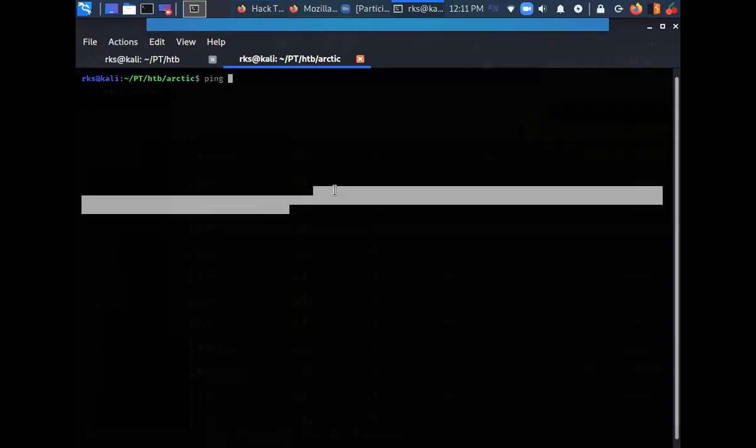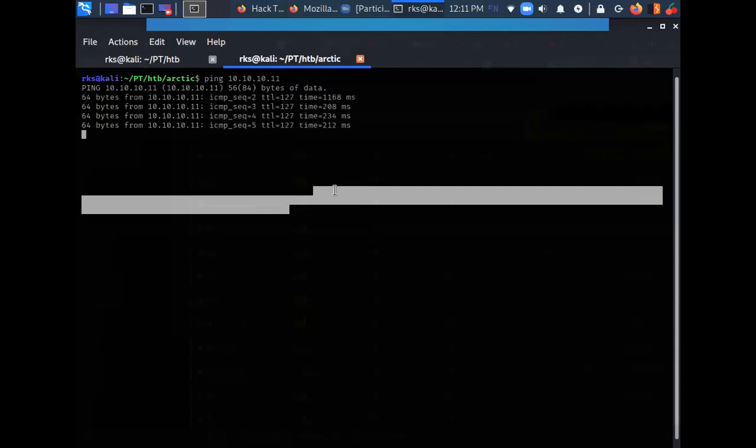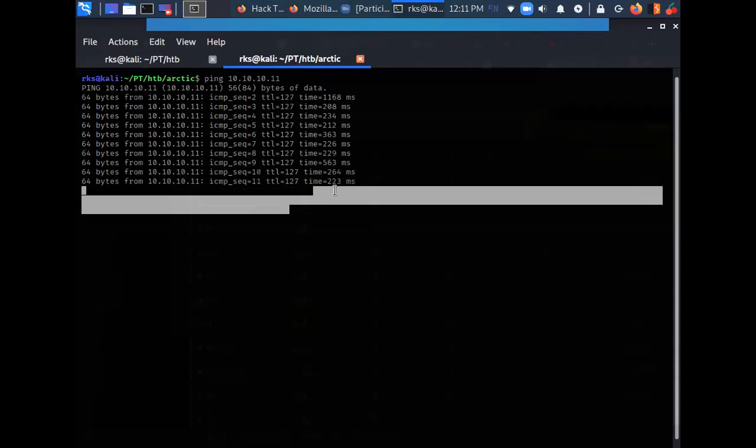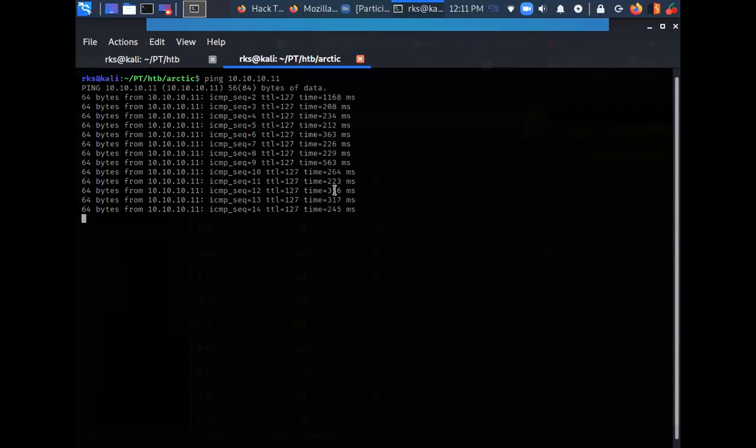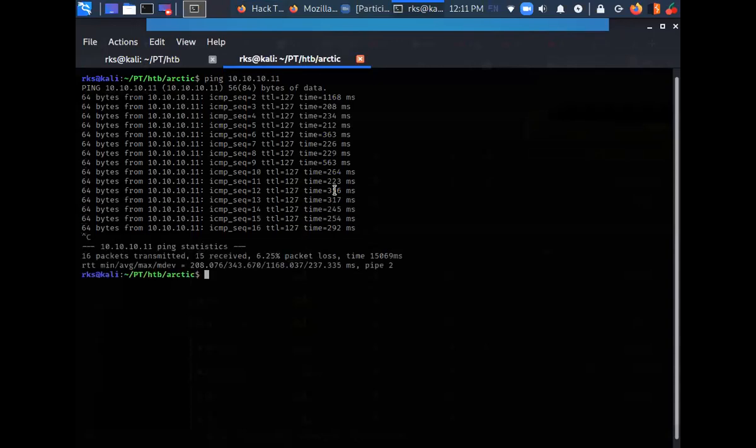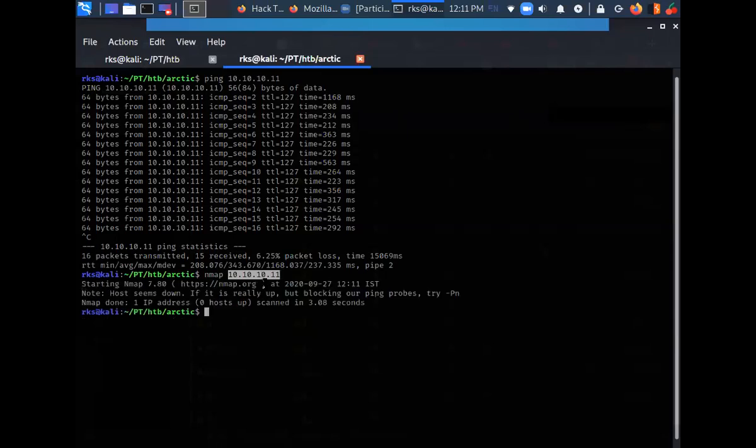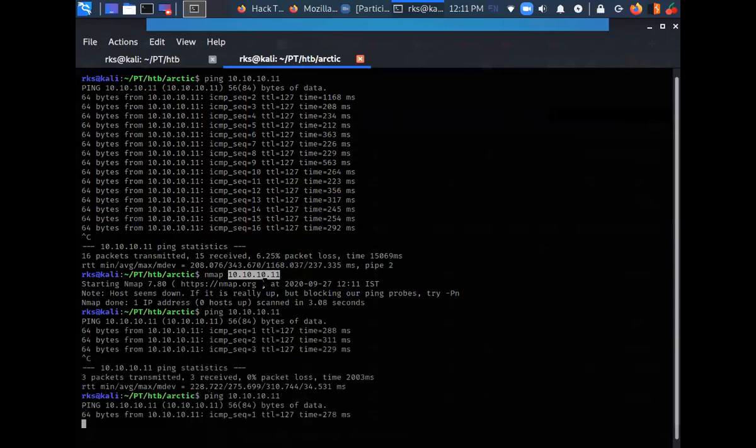Okay, let's try to ping the machine. Okay, so we are able to ping it. Great. So let's start with our nmap scan. Starting with the very basic nmap scan, press enter. Host seems to be down. Maybe the machine was getting reset.